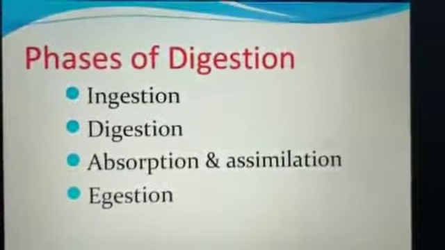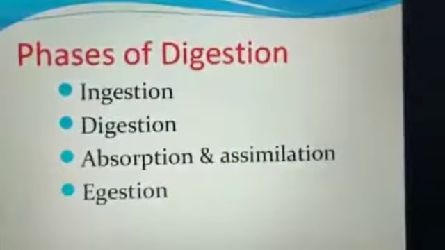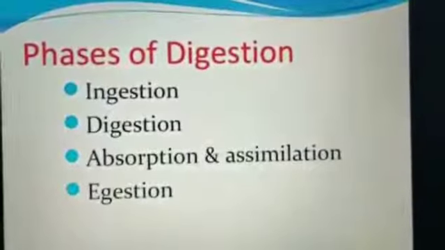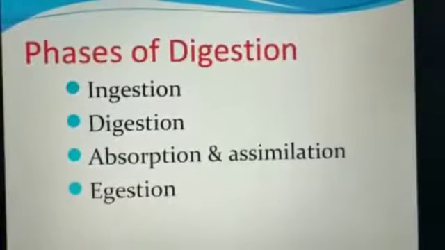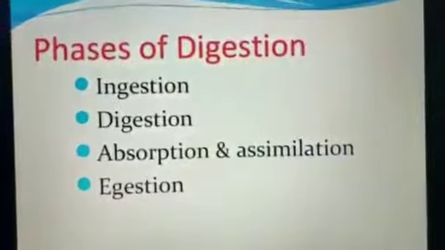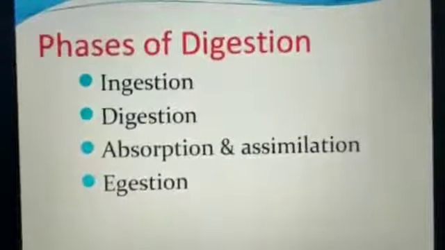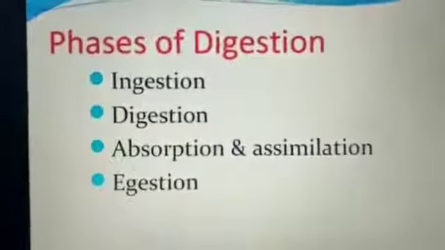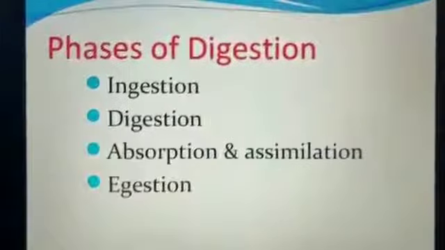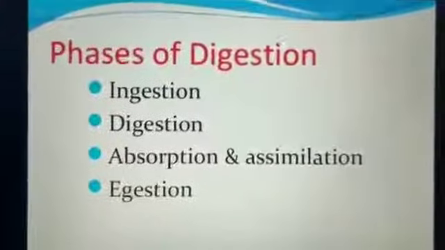Human beings, amoeba, paramecium, they are all classified under holozoic nutrition. So this nutrition contains 5 steps. The 5 steps you are able to see on the screen: ingestion, digestion, absorption, assimilation and egestion. See the spelling: ingestion. In means inside. So in this step, the organism takes the food material into the mouth, or inside the body through the mouth.